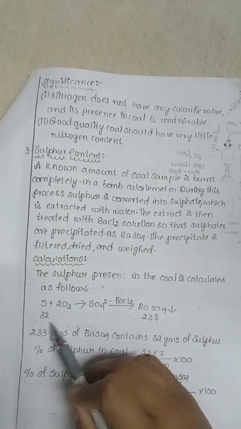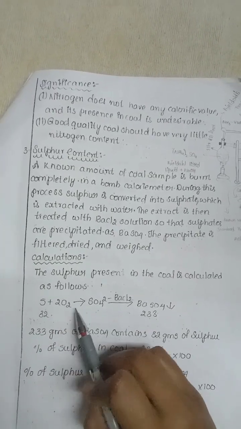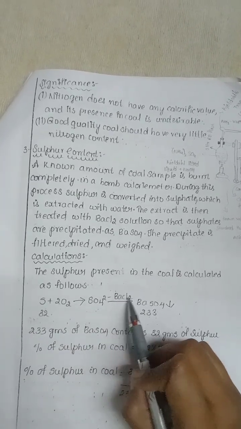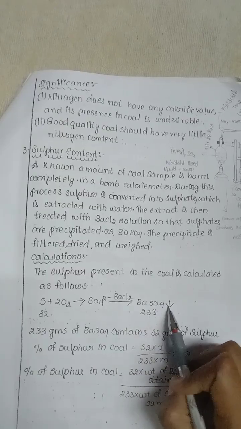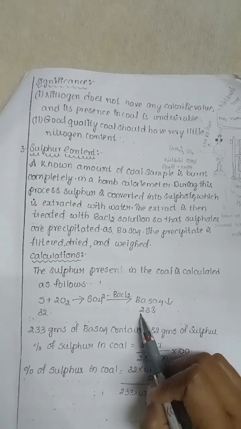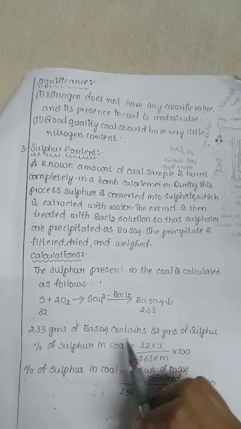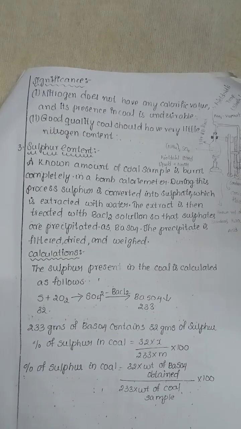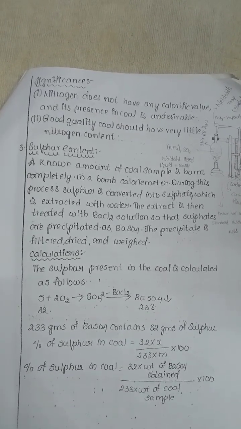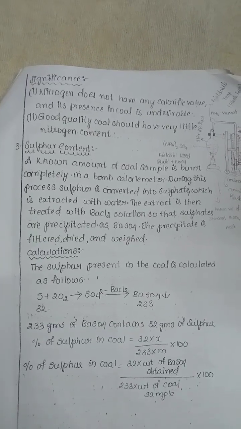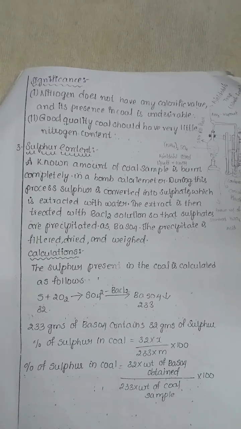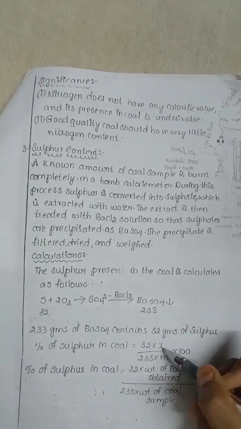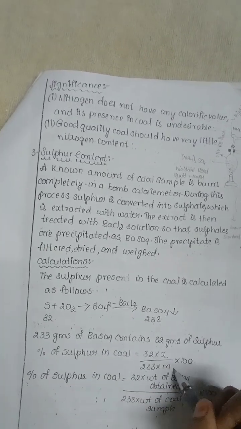Sulfur with weight 32 reacts with 2 molecules of oxygen to give SO4. Treating with BaCl2 results in BaSO4, which has a weight of 233 grams. 233 grams of BaSO4 contains 32 grams of sulfur, and the percentage of sulfur in coal can be calculated by 32 into X, where X is the unknown weight of BaSO4, by 233 into M.